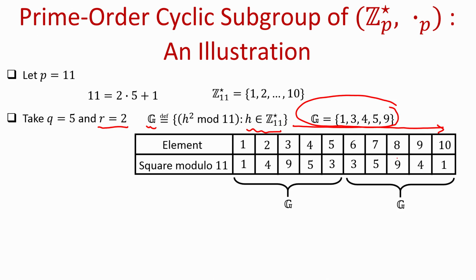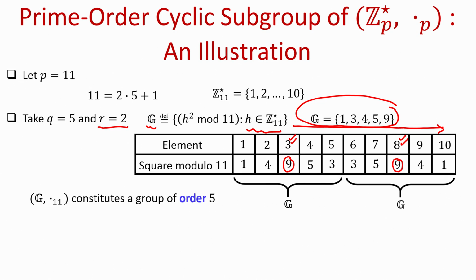This is because any perfect square, namely an element in the set G, will have 2 square roots because it is a square residue, right. So, it will have 2 square roots modulo p, and if one of the square roots is a, then the other square root will be minus a, and minus a here is nothing but p minus a. So, for instance, if I take the element 9 which is an element of G, then it has 2 square roots because it is the result of 3 square. So, that is why 3 is one of the square roots, and similarly 9 is the result of 8 square modulo 11, and that is why 8 is also one of the square roots of 9, right.